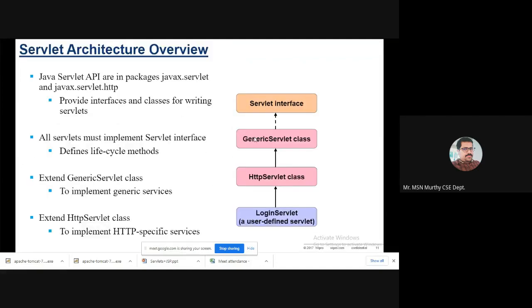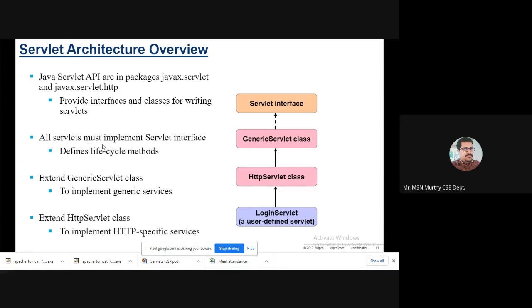So this is the architecture. Please remember what is there in this architecture. The servlet interface is there. The Java servlet API, where API means application program interface, is in the packages javax.servlet and javax.servlet.http. Whenever you write a program, these two packages are required to import. They provide the interfaces and classes for writing servlets. These two packages are necessary for writing a servlet program.